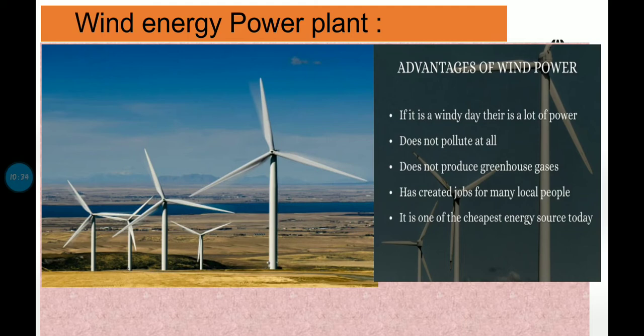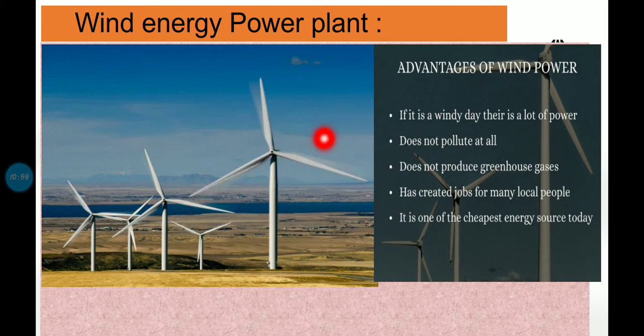Now, this wind energy can also be used for generating electricity. The machine which converts the kinetic energy of wind to electrical energy is called a wind turbine. Alright. As the wind strikes the blades of the turbine, the blades rotate. Now you can see here on the screen that there are very large blades, right? These are wind blades.